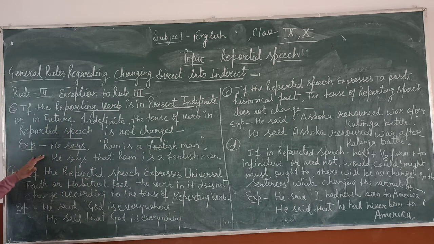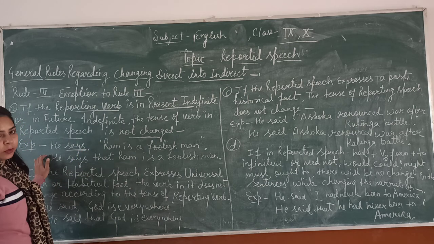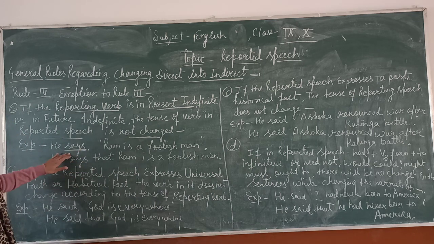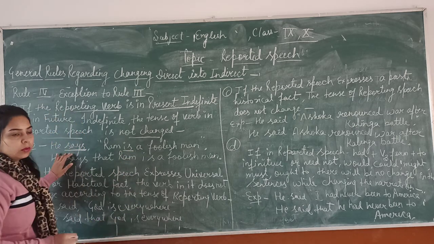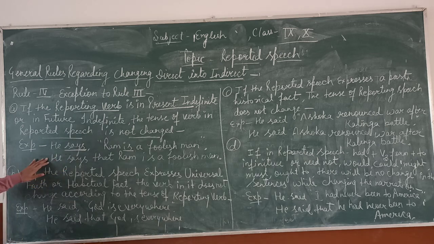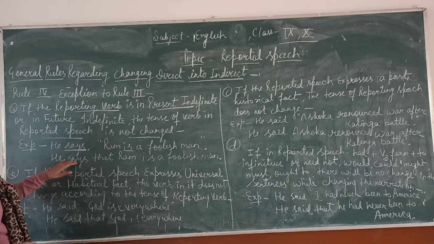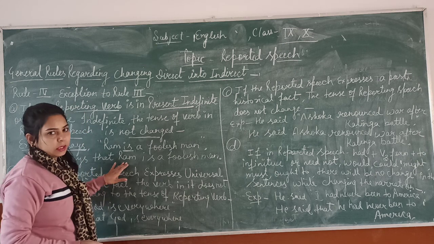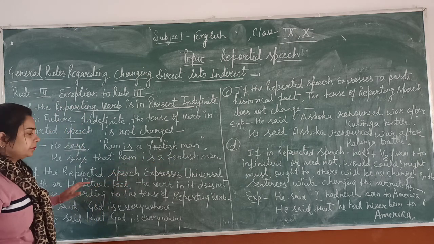For example, he says, "Ram is a foolish man." The reporting verb is in the present indefinite tense, so the reported speech will not change. He says, connective is that, Ram is a foolish man. The tense of the reported speech will not be changed.